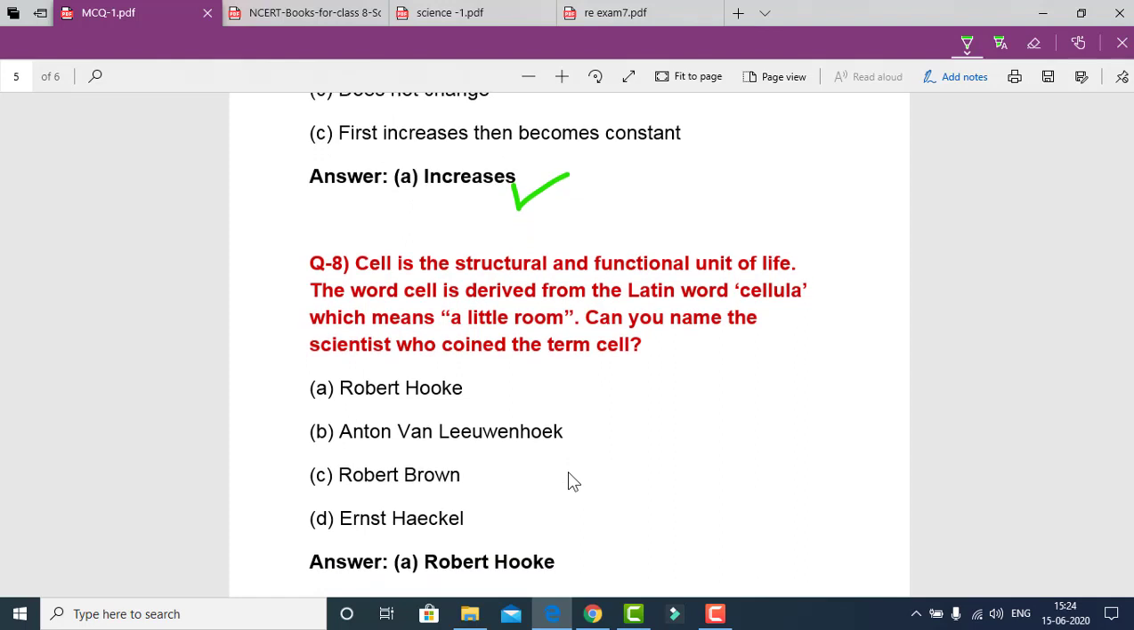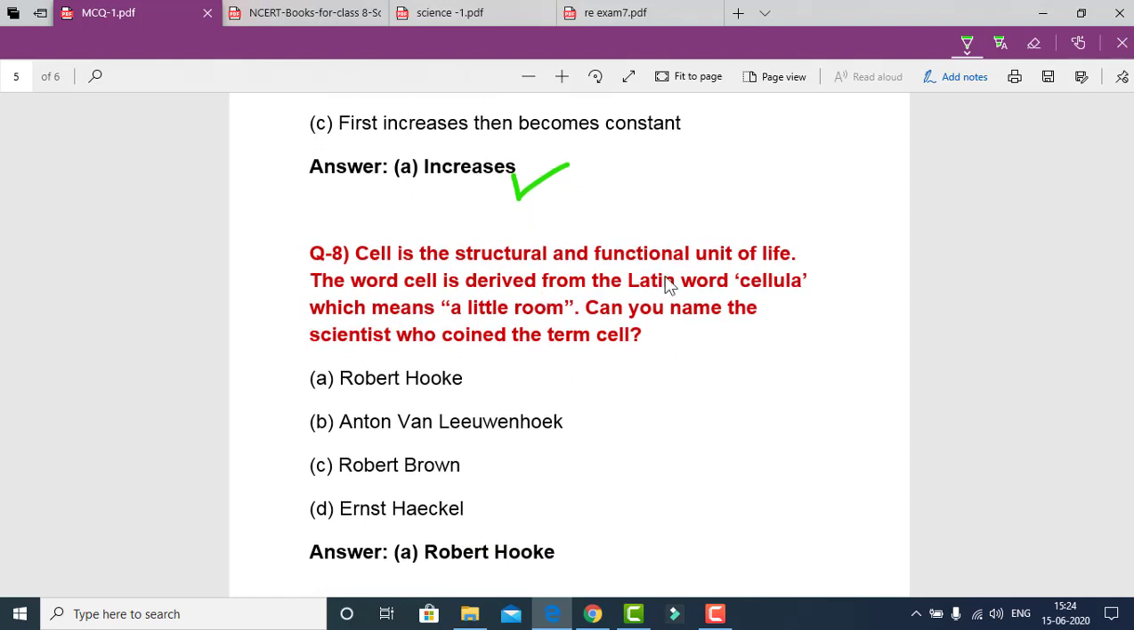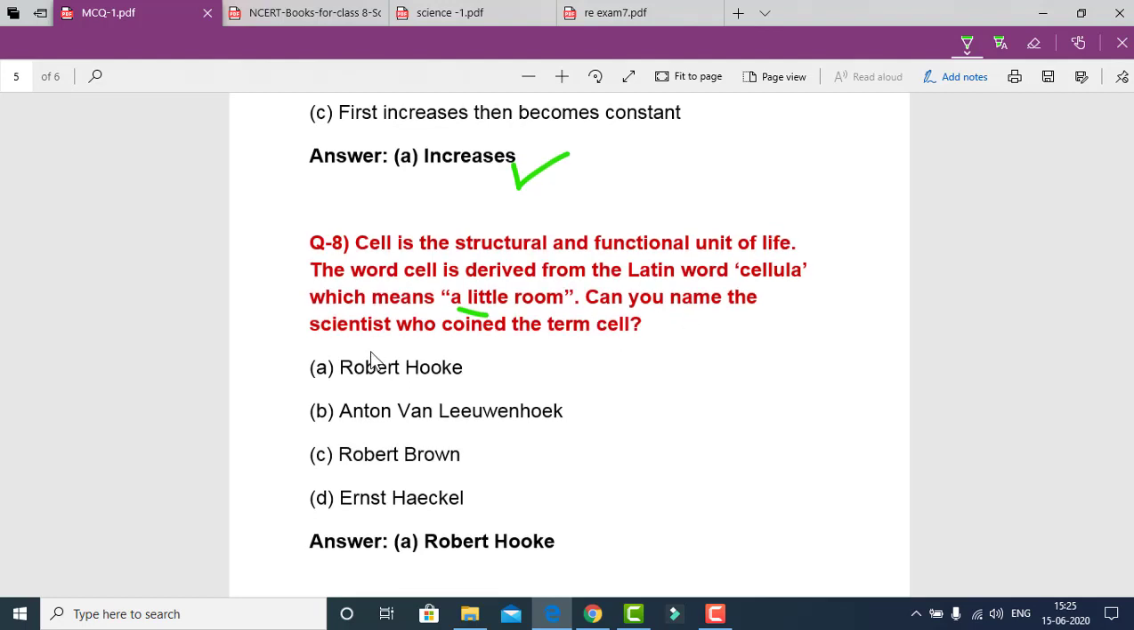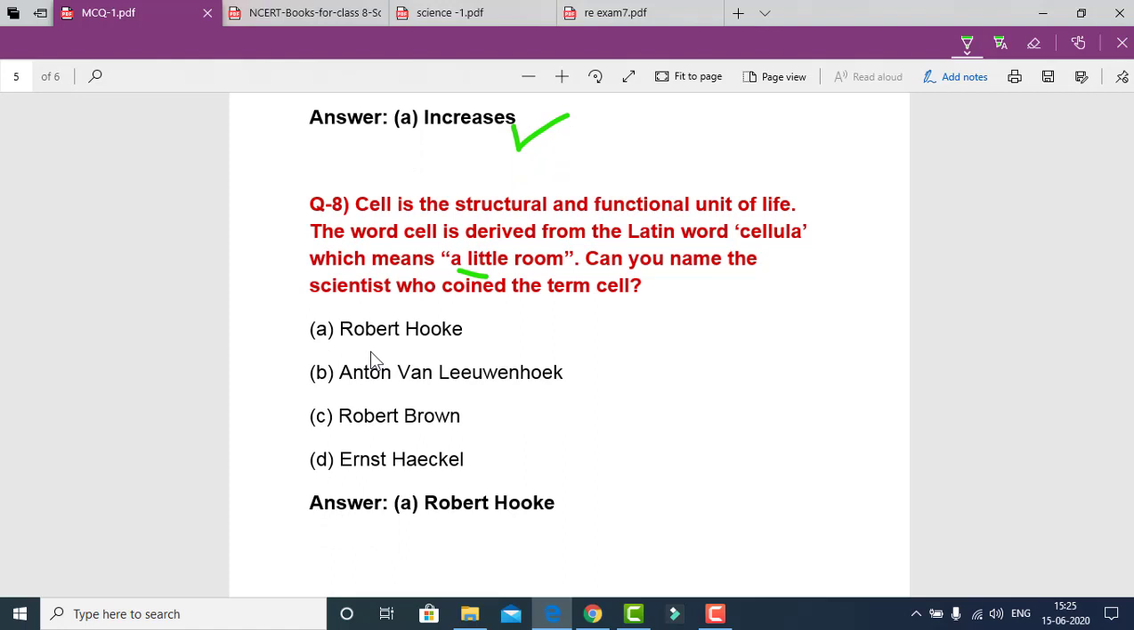Our next question is, cell is the structural and functional unit of life. The word cell is derived from the Latin word cellula, which means a little room. Can you name the scientist who coined the term cell? Here we have to tell the name of the scientist who gave the term cell. The answer will be Robert Hooke.